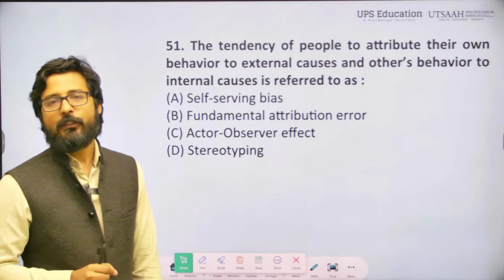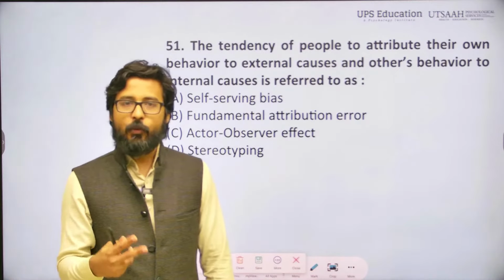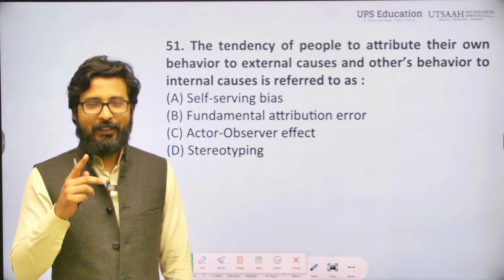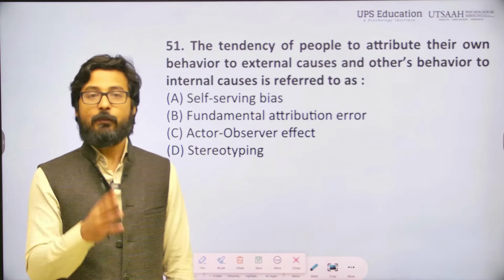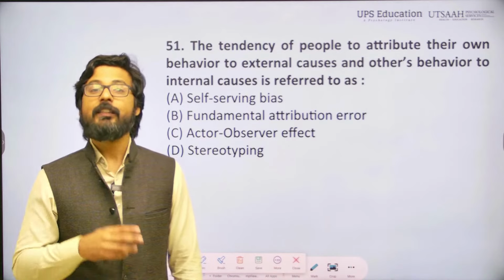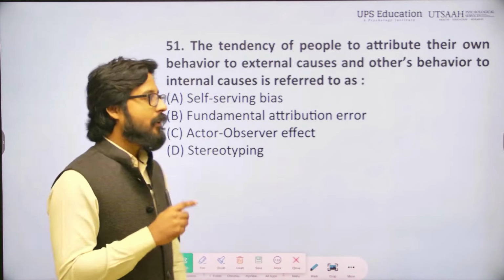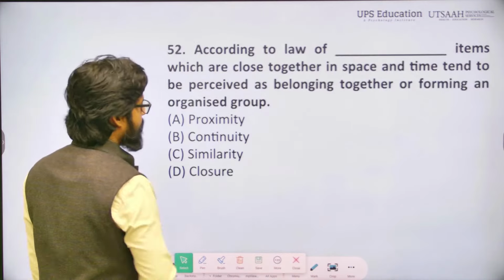The actor-observer effect refers to the tendency of individuals to attribute their own actions to external factors such as situational circumstances, while attributing others' behavior to internal factors such as personality traits. So the correct answer will be actor-observer effect.